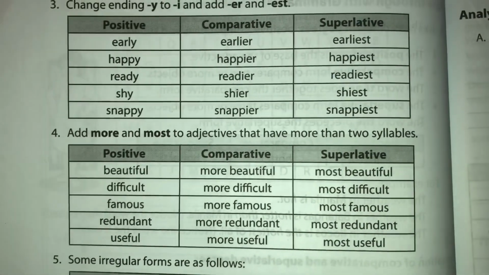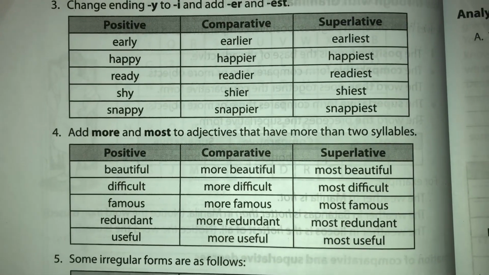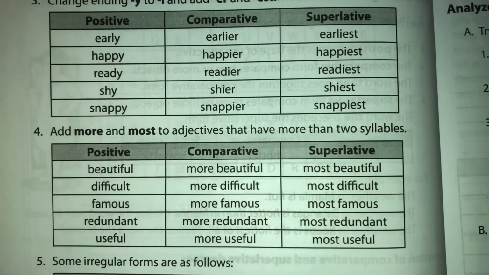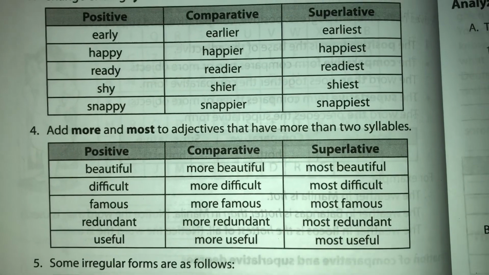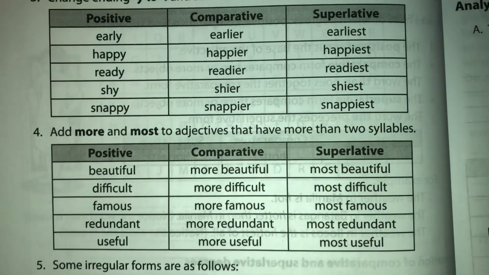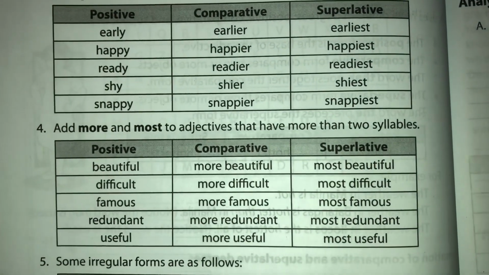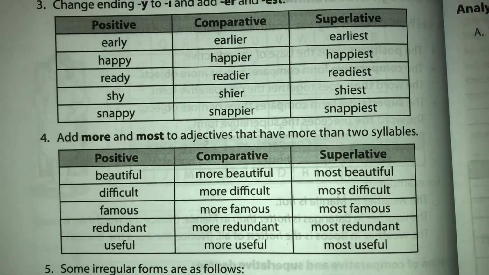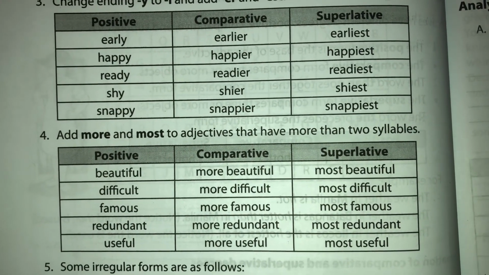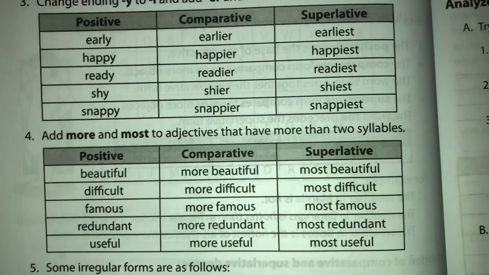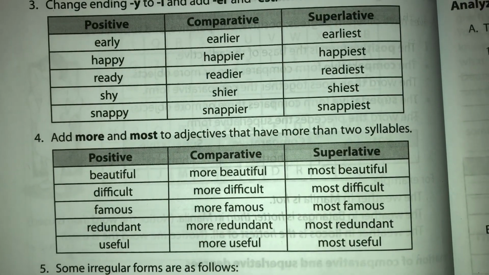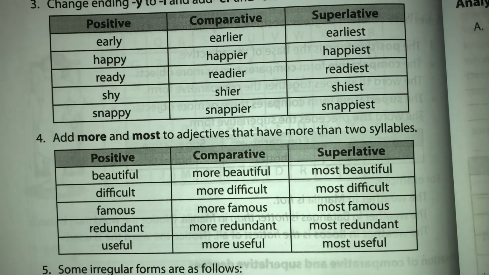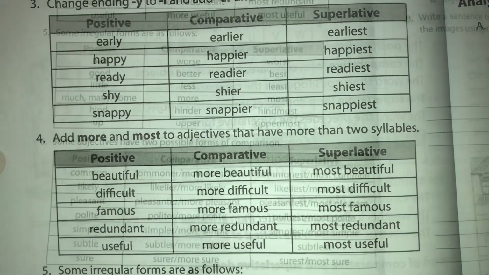4. Add more and most to adjectives that have more than 2 syllables. Example, beautiful, more beautiful, most beautiful; difficult, more difficult, most difficult; famous, more famous, most famous; redundant, more redundant, most redundant; useful, more useful, most useful.